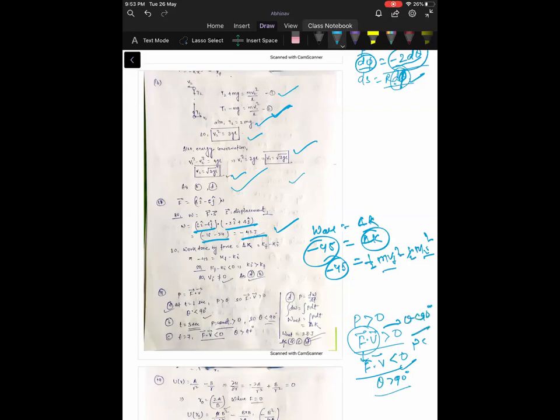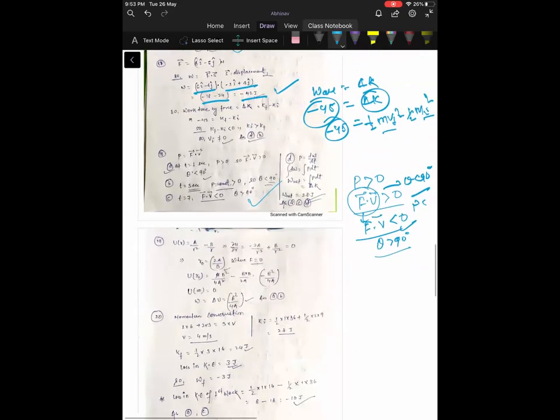So from 1 second to 6 seconds, power is positive. So at every instant, power is positive, so the angle between them will be acute. And from 6 to 10, power is negative, so it will make an obtuse angle. So now I think you can get the answer.